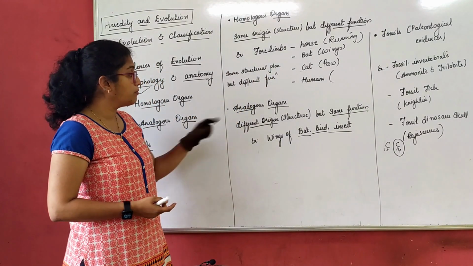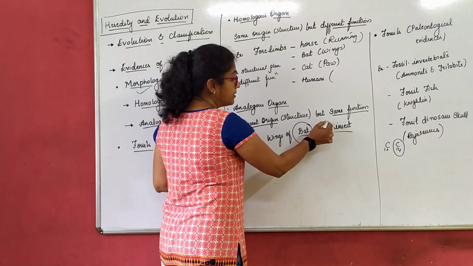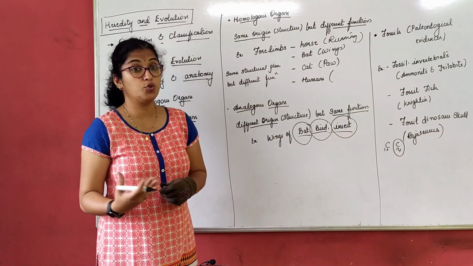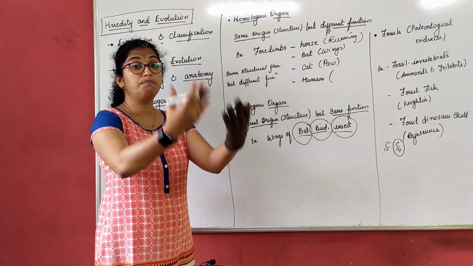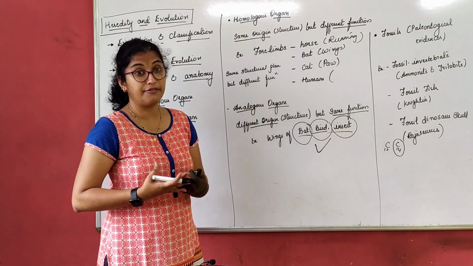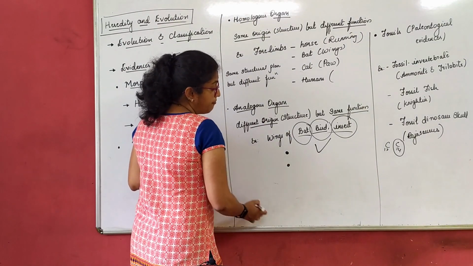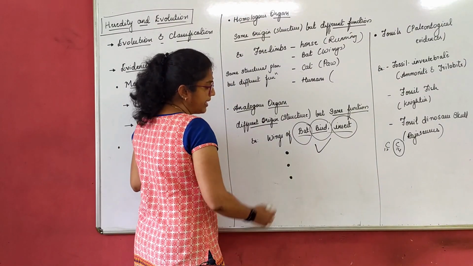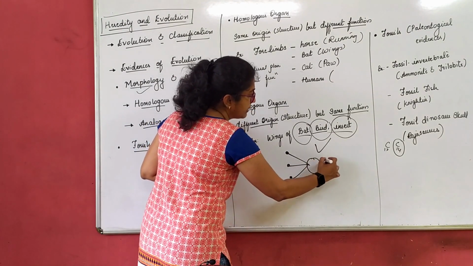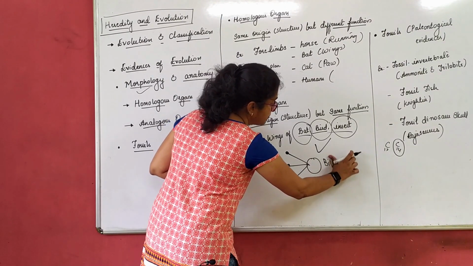For example, when I compare wings of a bat, bird and insect, which is the most progressed or better one? Of course, wings of a bird are the better one, right? That means wings of insect, wings of bat and wings of some other animals were combined and put together, then came wings of a bird, which is more advanced.